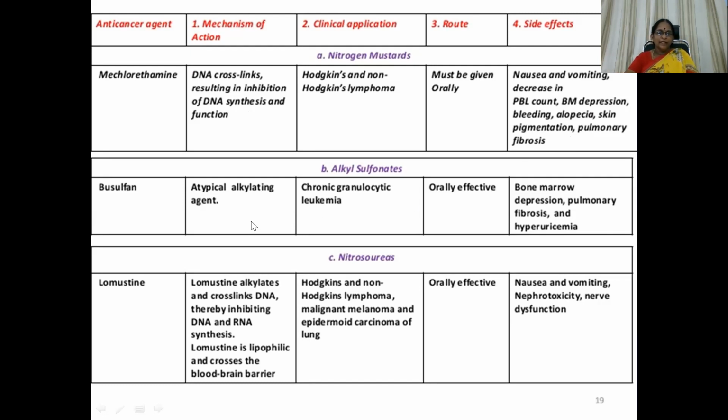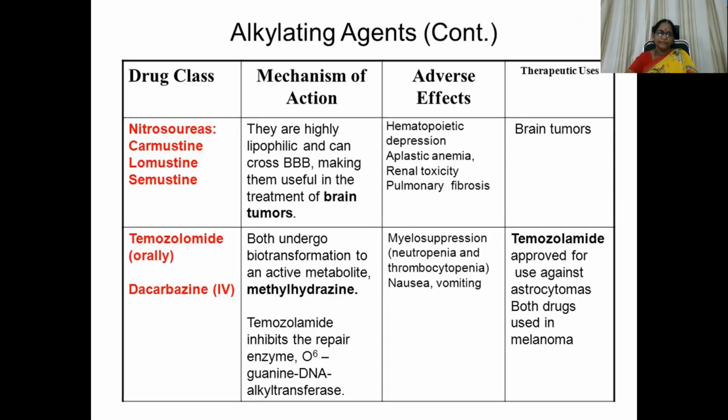Then this is the atypical alkylating agent, busulfan, used in chronic granulocytic leukemia, with bone marrow depression, pulmonary fibrosis, and even hyperuricemia. Lomustine alkylates and cross-links DNA, thereby inhibiting DNA and RNA synthesis, and crosses the blood-brain barrier, so it is used in the management of even brain tumors. Also Hodgkin's, non-Hodgkin's lymphoma, malignant melanoma, epidermoid carcinoma of lung, and toxicity is nephrotoxicity and nerve dysfunction.